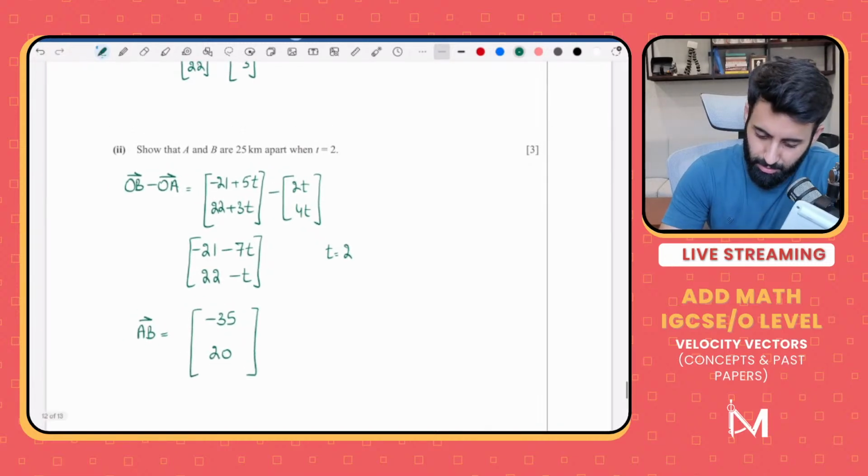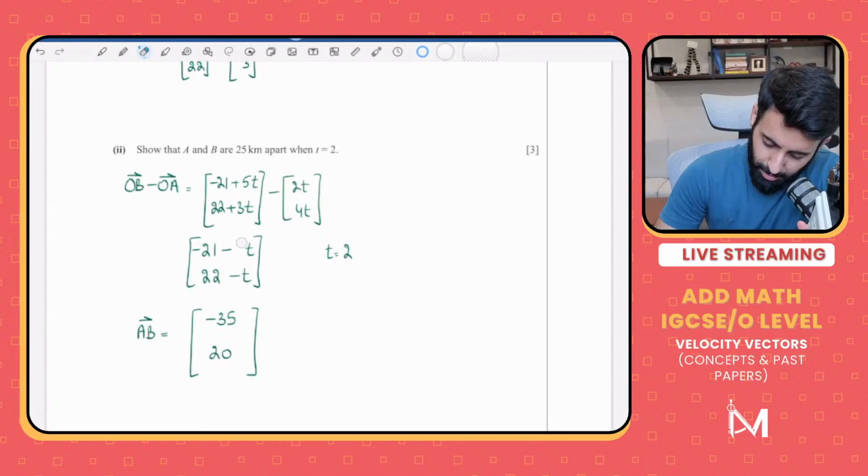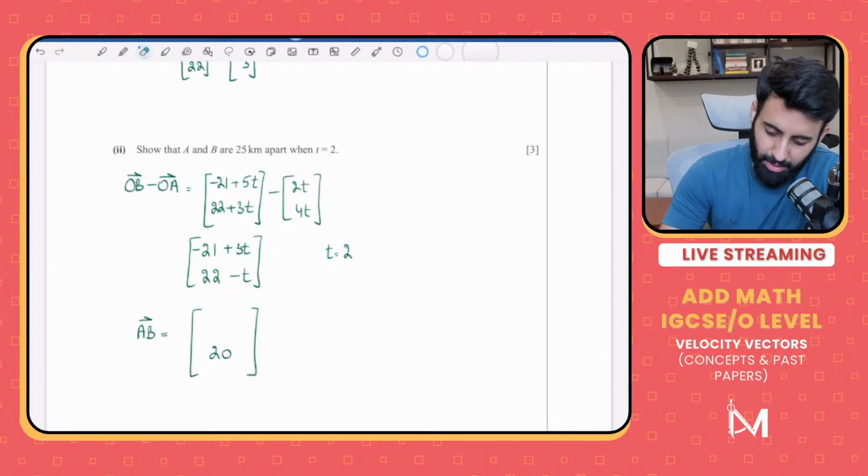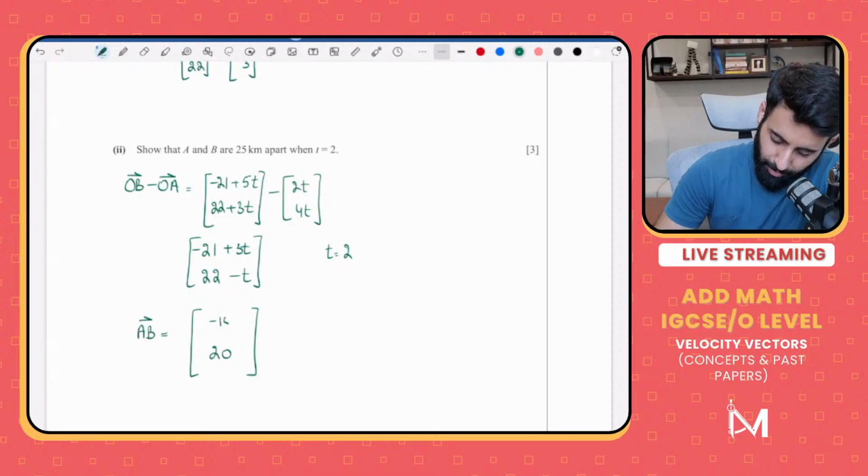Okay, so if I take its magnitude, sorry, it's going to be minus 21 plus 3T. Sorry. So this will be equal to minus 21 plus 6, so that's minus 15. Yeah. Okay, now let's find out the magnitude of AB and show that it is in fact equal to 25.